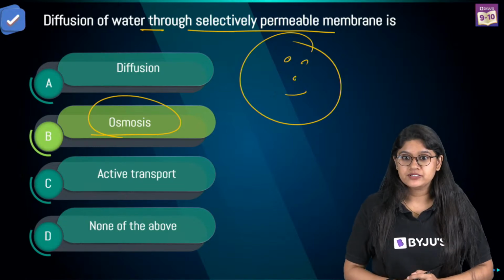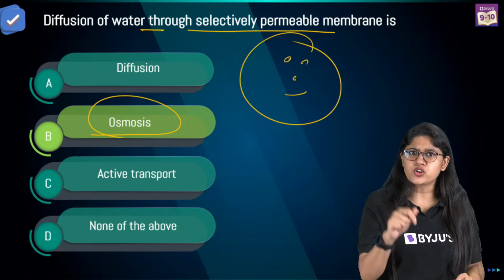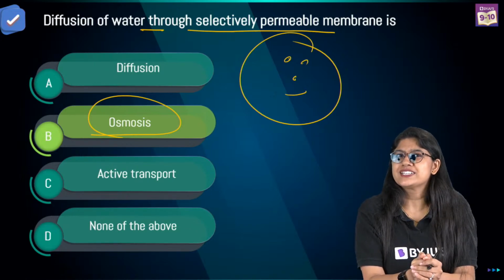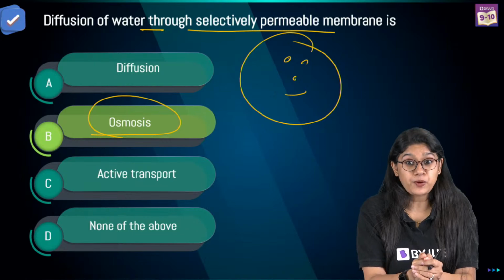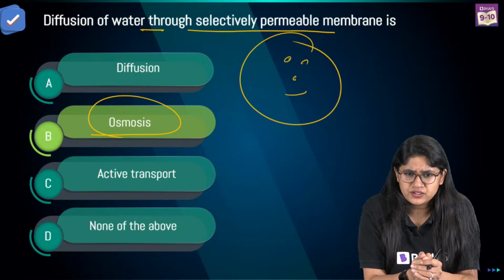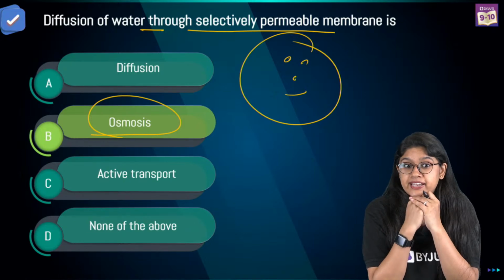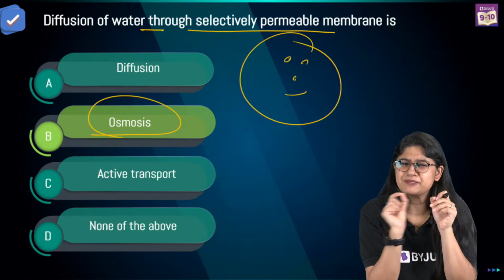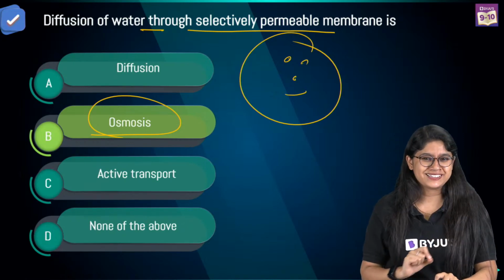Very good. Oh, there's one thing I completely forgot to tell you. I hope you're sitting with your notebook and pen and noting down all the interesting and important points that we're talking about. Ma'am, can we say that raisins cause the plasmolysis process? Interesting. Shrishti, you will have the answer to this question in a minute. Just wait for a minute.